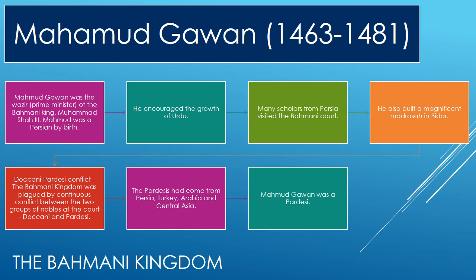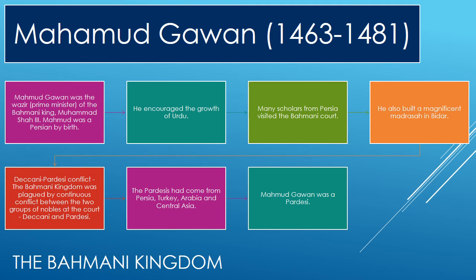The two factions were always scheming against each other. Mahmud Gawan was a Pardesi. He failed to unite the two groups. His opponents hatched a conspiracy against him and had him executed in 1481.